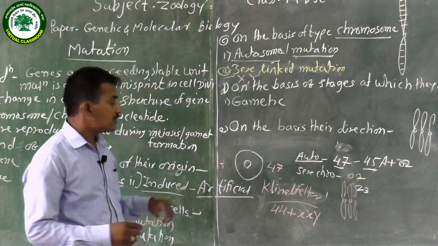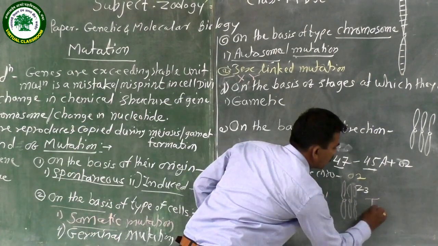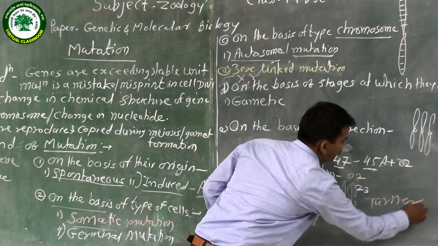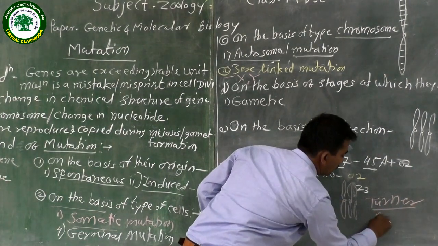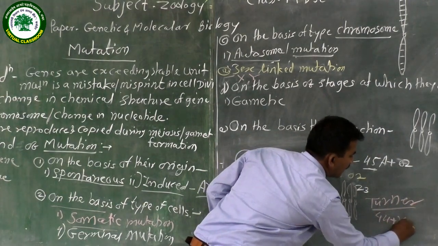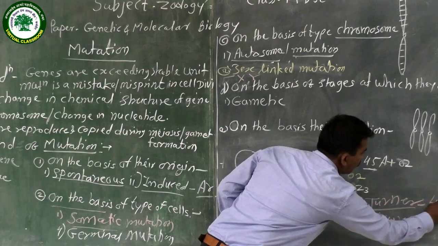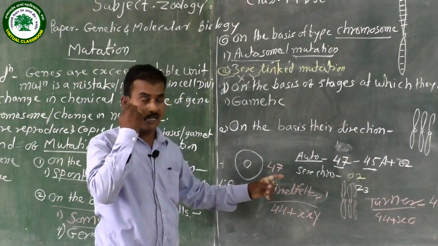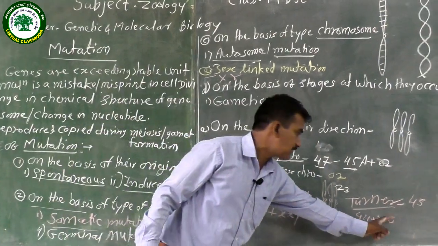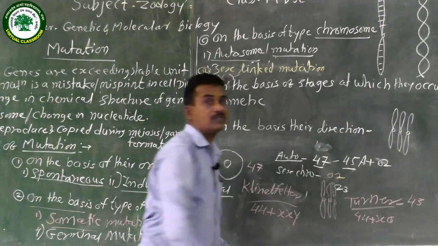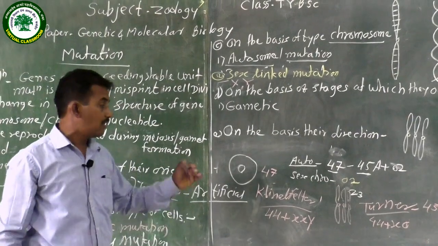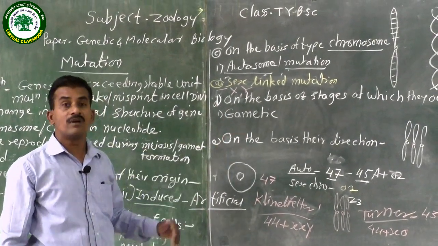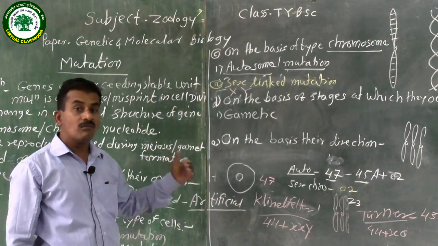The second one is Turner syndrome. In Turner syndrome, the total chromosome number is 44 plus X0, meaning a total of 45 chromosomes are present. One chromosome is missing, so there is only one X, and the other is 0. Phenotypically it is a female, but unable to take the mother role.